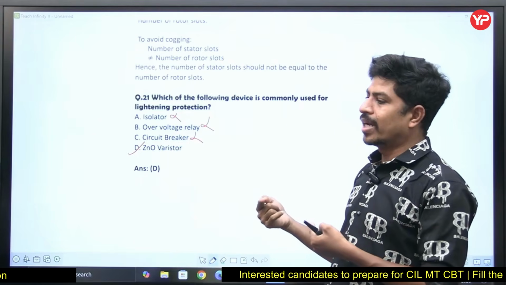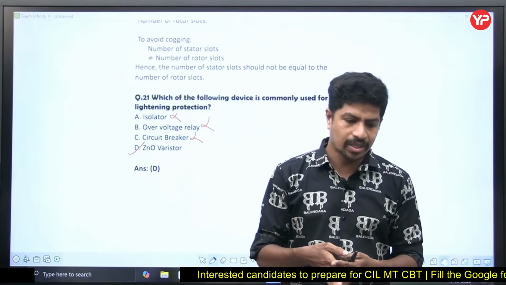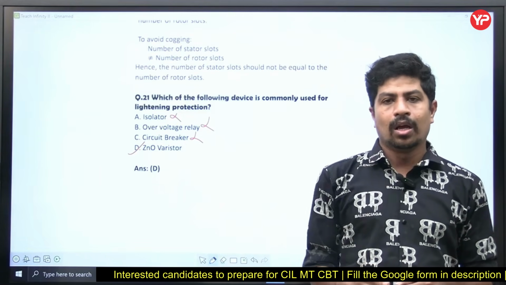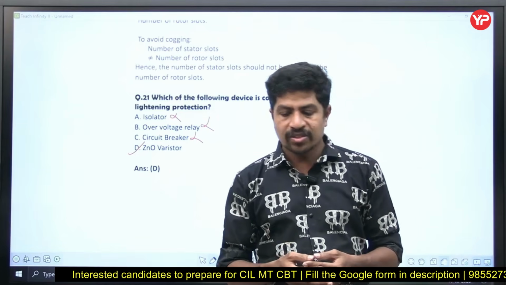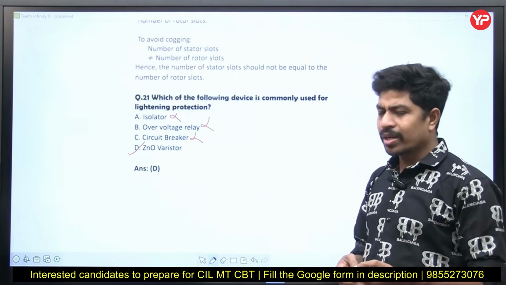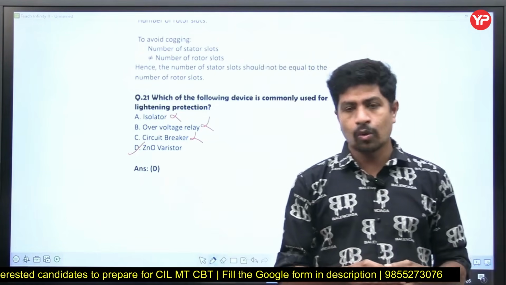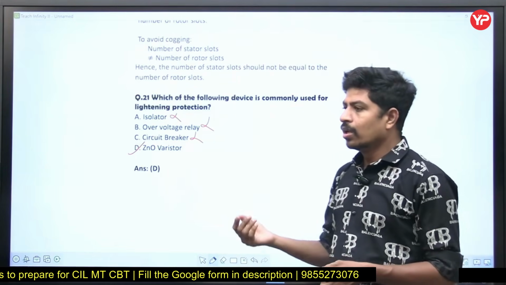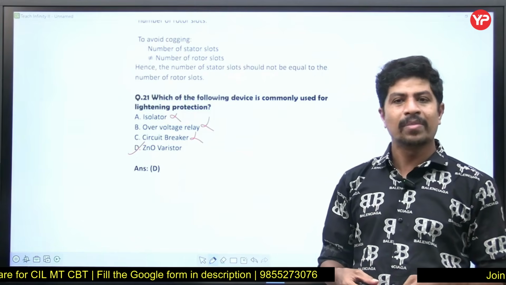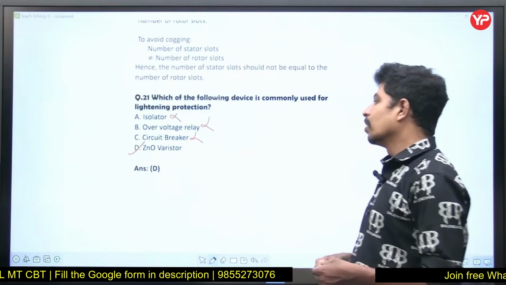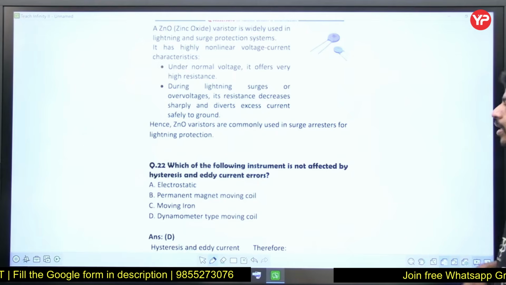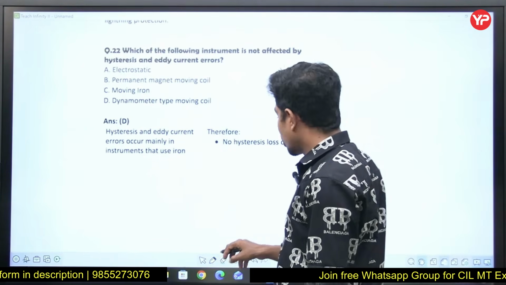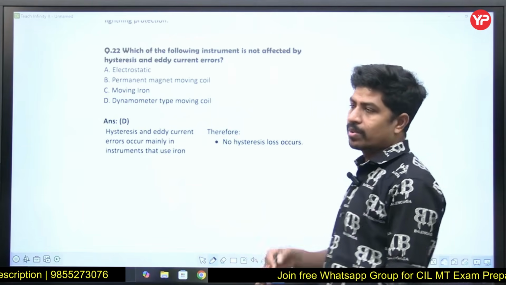Then the over voltage relay is not going to protect. In fact, it gives a trip signal or alarm signal to the circuit breaker when it senses more voltage. The circuit breaker's duty is either to close or open the circuit based on the setting, based on the condition. Simply speaking, a circuit breaker is a switch. It can make the circuit, it can break the circuit. So zinc oxide varistor is used. If you don't know about zinc oxide varistor, that doesn't matter. The remaining 3 options are utterly not possible. Therefore, the 4th option will be the answer.